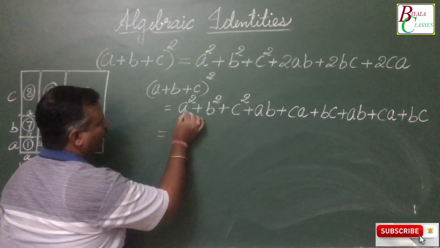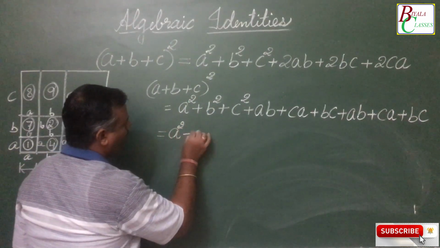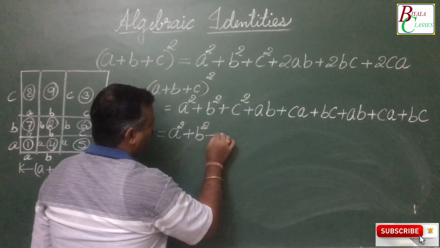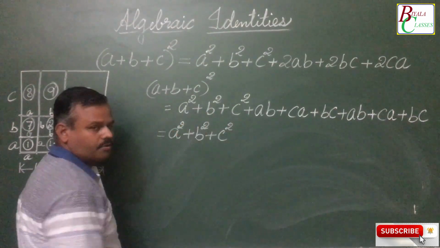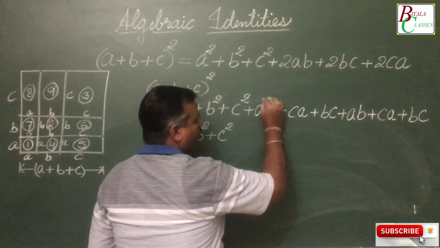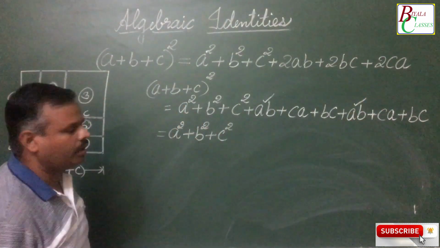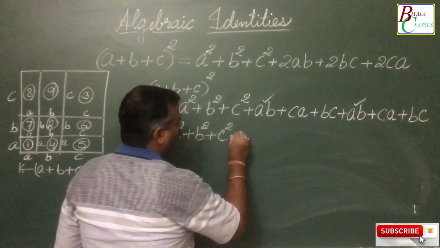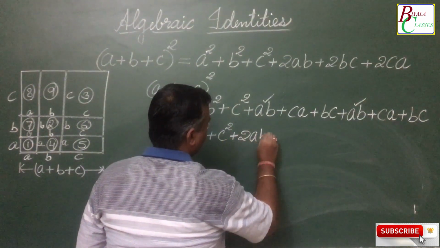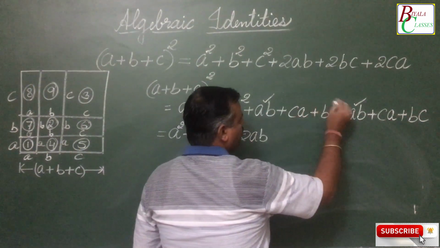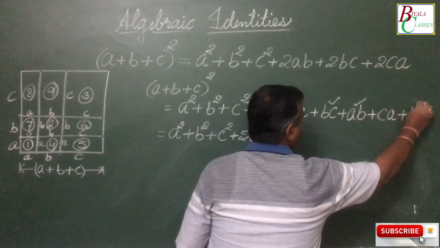So here now, a squared plus b squared plus c squared. Now this ab and this ab are like terms, adding both we get 2ab. This is bc and this is bc.